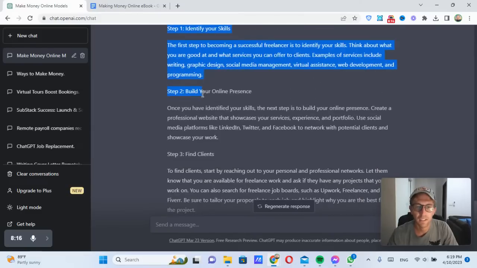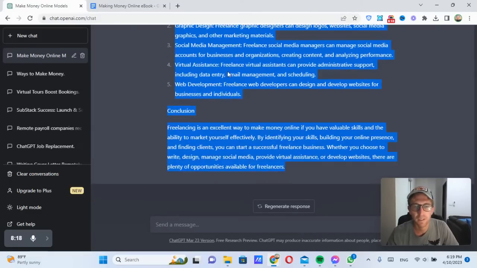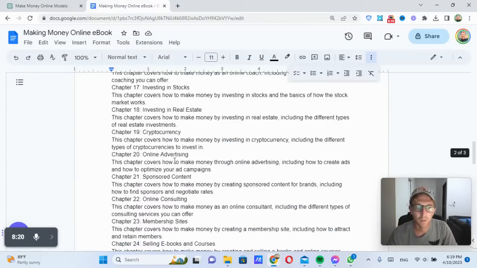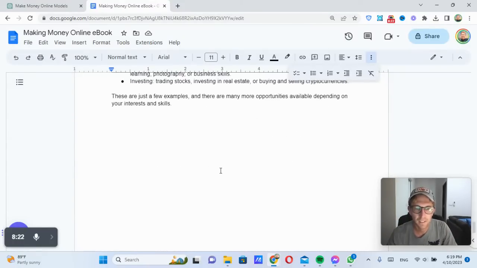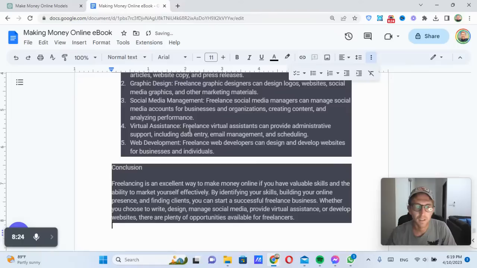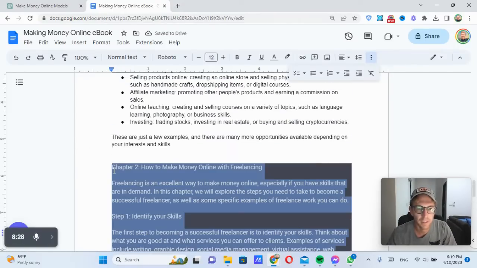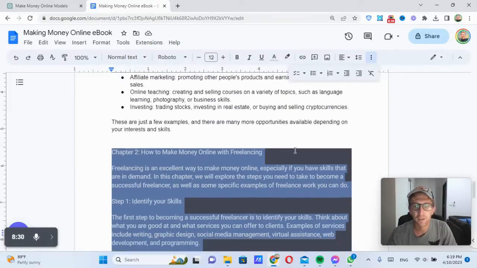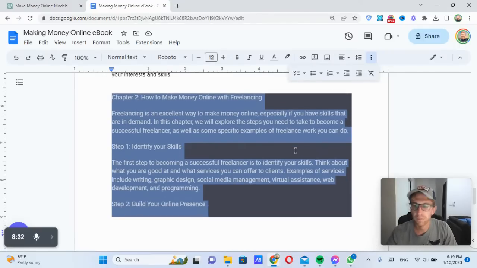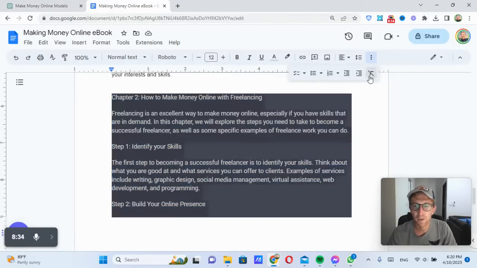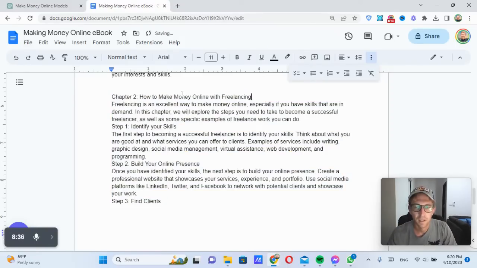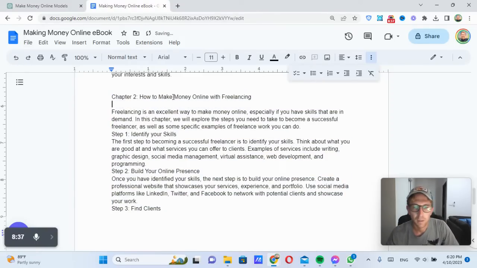I think in this case, I would probably just copy all of this, come back over to the Google Doc, and then paste that in. This part's a little bit annoying where you have to keep removing the text formatting. One thing you could do is just leave it as is and then remove all the text formatting at the end. But I leave that up to you.